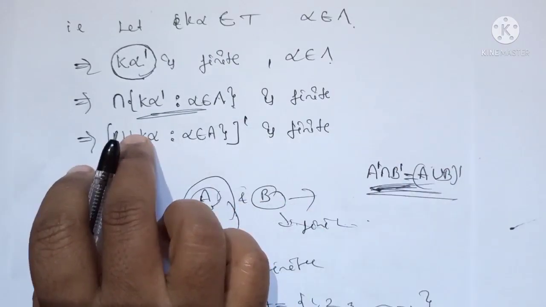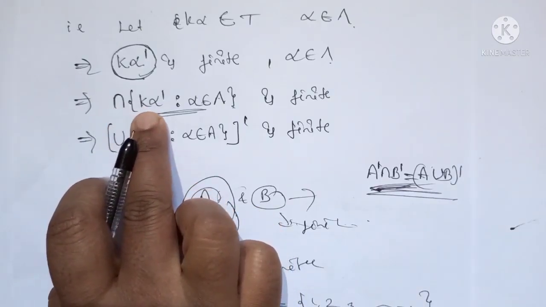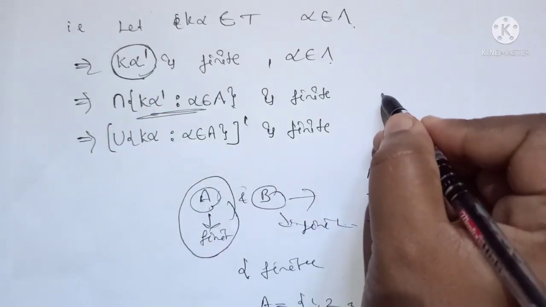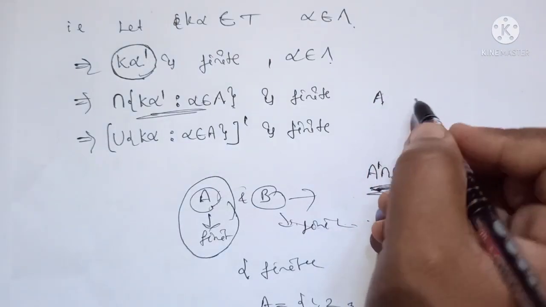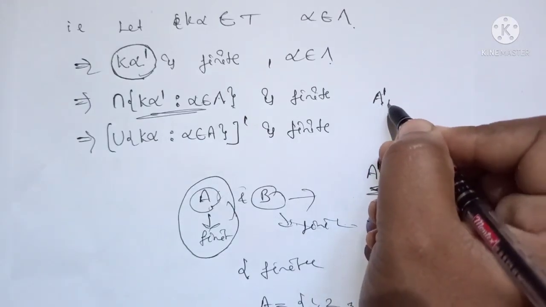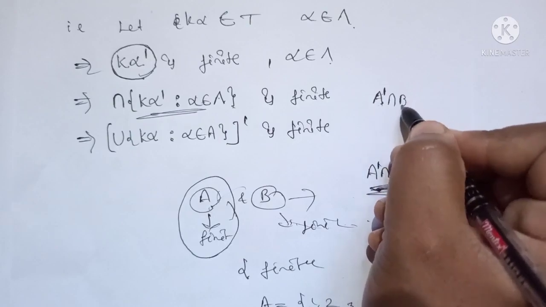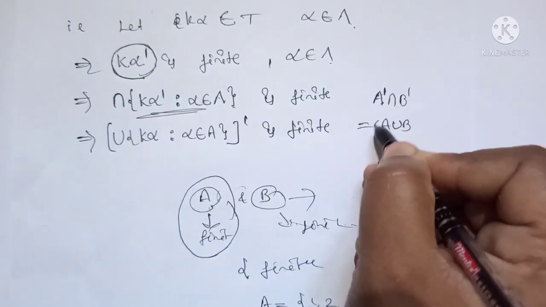So I got this one. Here we are considering the intersection of all the K alphas. For example, if we have A and B, or K1 and K2 as the two elements, the intersection of A dash and B dash gives A union B whole dash.